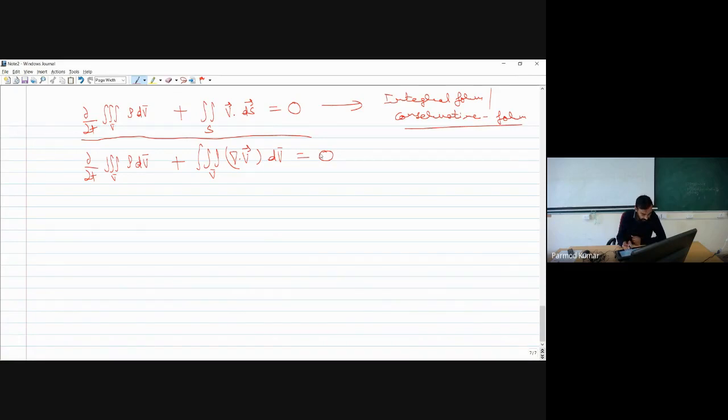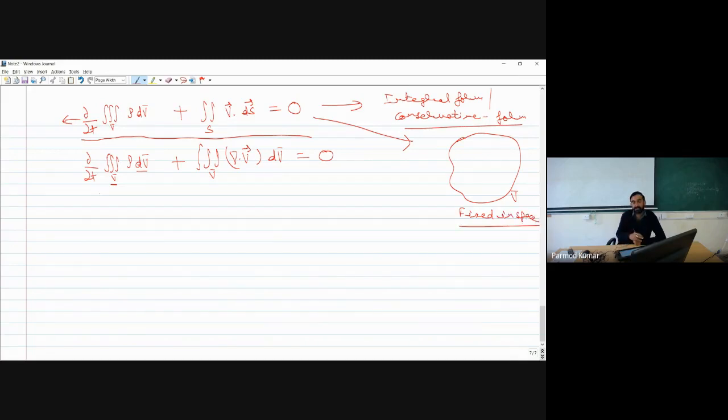Now one more thing, let me tell you what we are considering. We have dV bar as some small elemental volume, and we are doing this integration over V bar. This equation was derived for a control volume which is fixed in space. Here we have a control volume of volume V bar, and it is fixed in space.